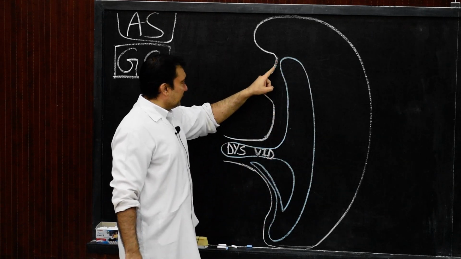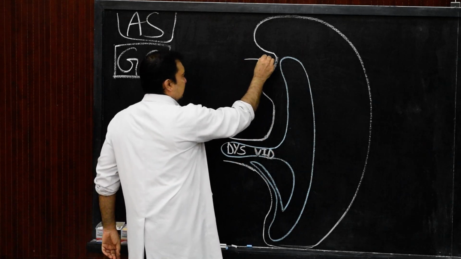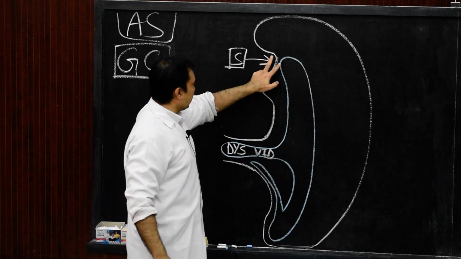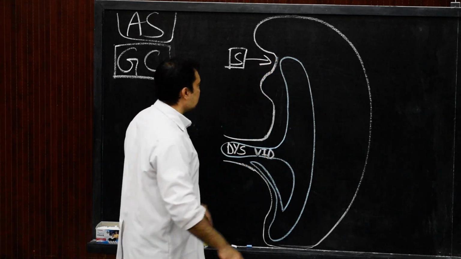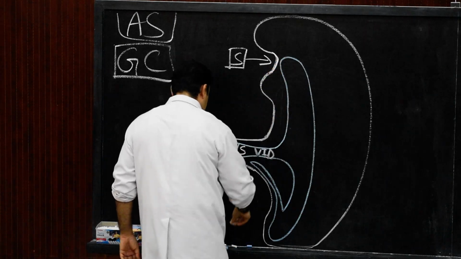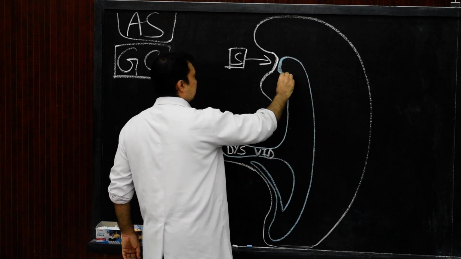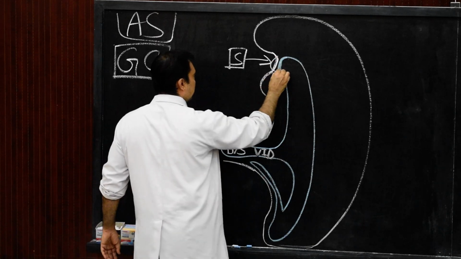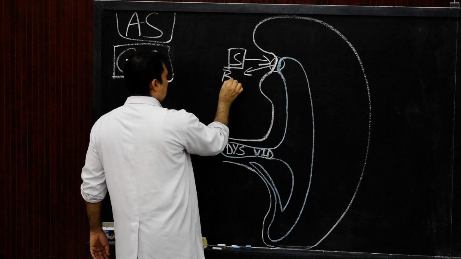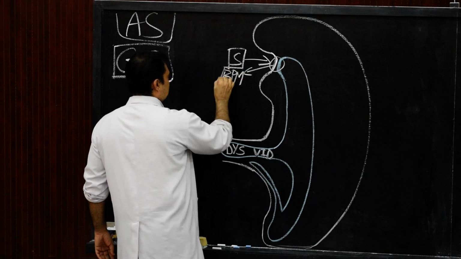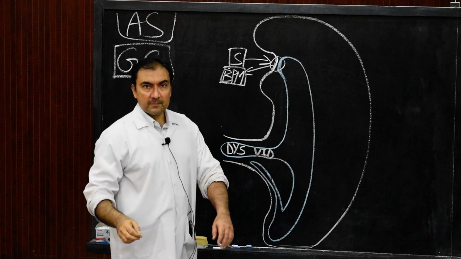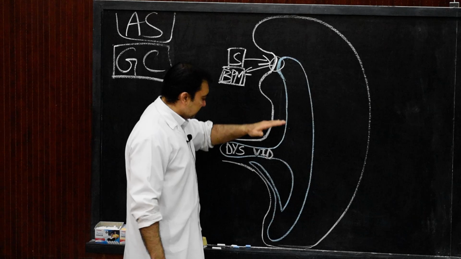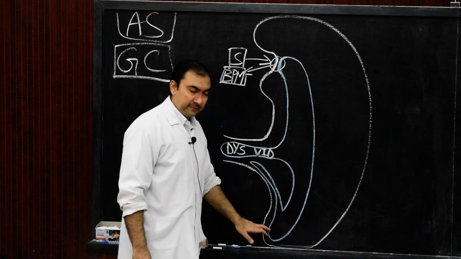From the cephalic end, it will be separated from this stomatodeum by a bilaminar membrane. This is the bilaminar membrane where my finger is, and it is known as the buccopharyngeal membrane. So the primitive gut tube in the initial stages of development will extend from the cephalic portion, the buccopharyngeal membrane, till the caudal portion where my fingers are.